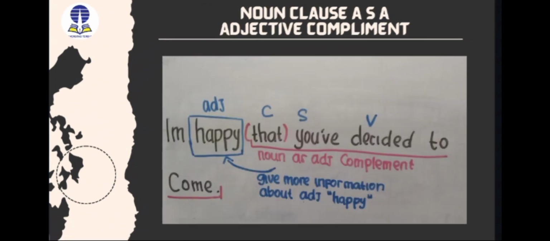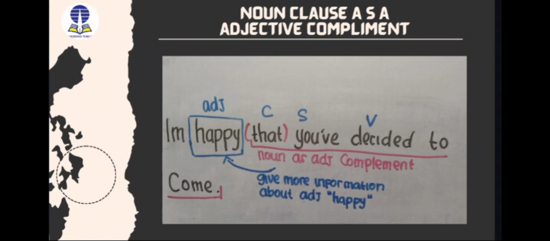And the last type is the noun clause as an adjective complement. Look at the example. I am happy that you've decided to come. In the sentence, if we just think about I am happy, we have a problem.